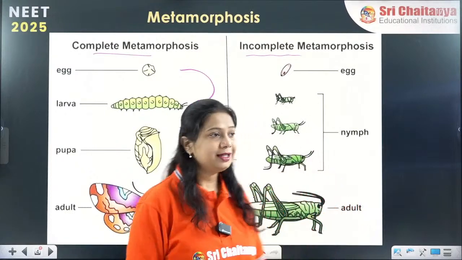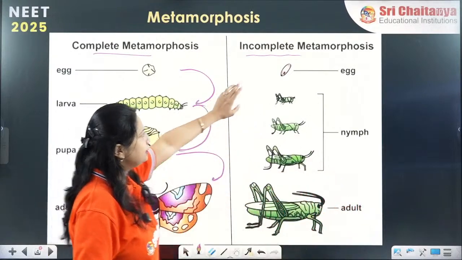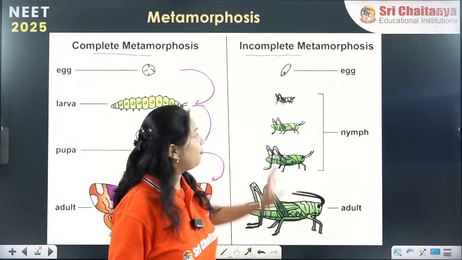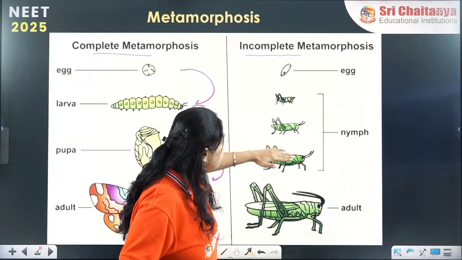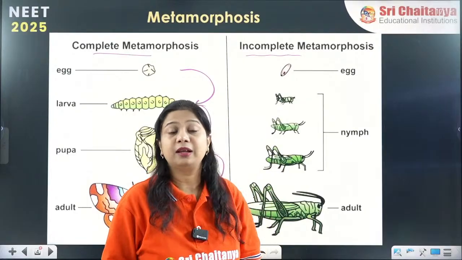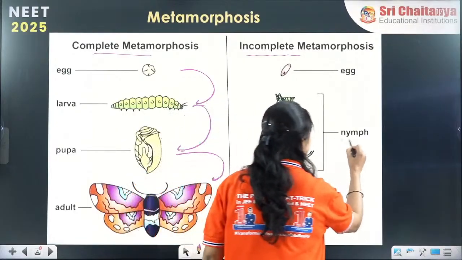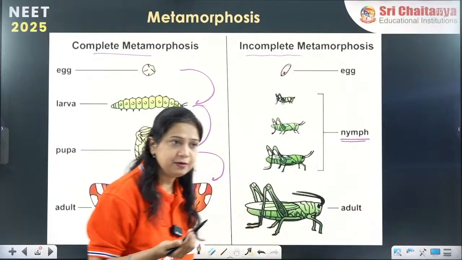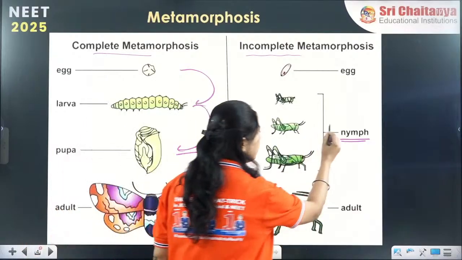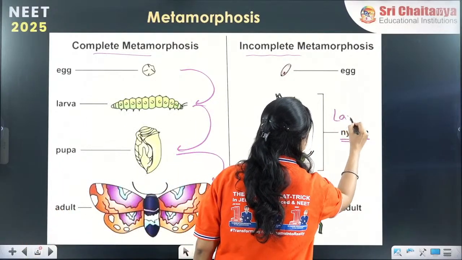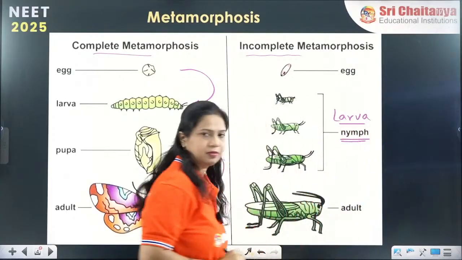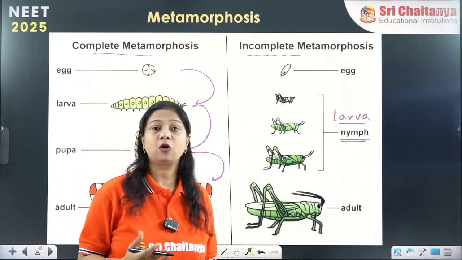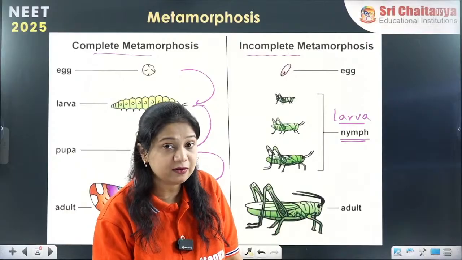But what is happening here in this case? The fertilized egg further changes into well developed larval stages. These larval stages have different names, but in this case we are taking this larval stage as nymph. Different insects, different organisms have different types of larval stages.